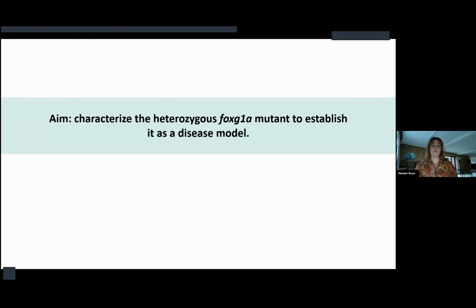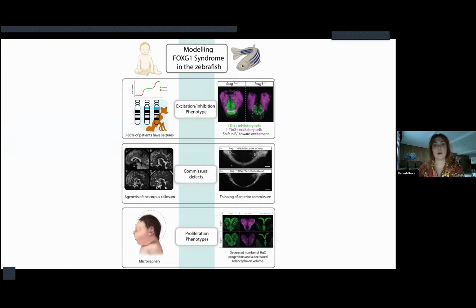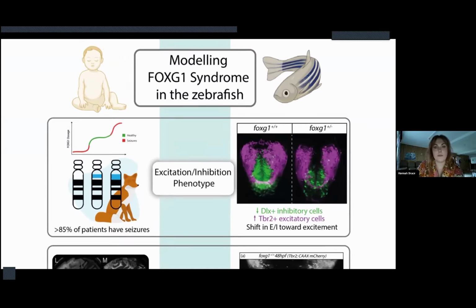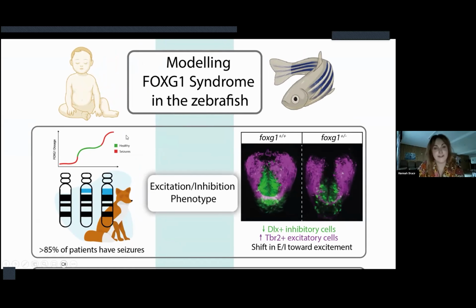So my first aim was to characterize this mutant and try and establish it as a reliable disease model. And I think that when we talk about modeling these complex human conditions in an animal, it's very important to refer back to the clinic to see if we can recapitulate key aspects of what we see there in our system. And for the purpose of this talk, the most important phenotype is the excitation inhibition phenotype, which manifests as seizures in the clinic, present in over 85% of patients.